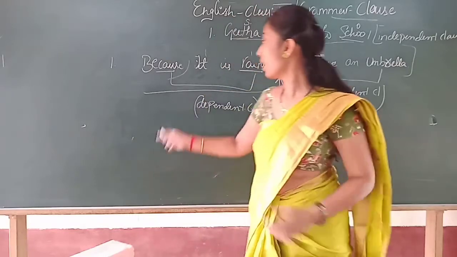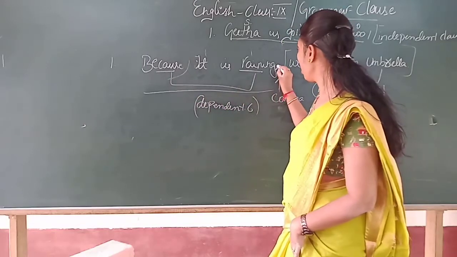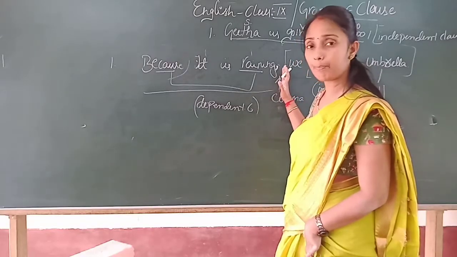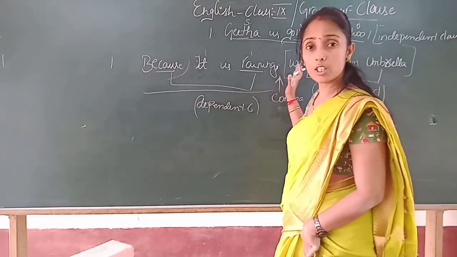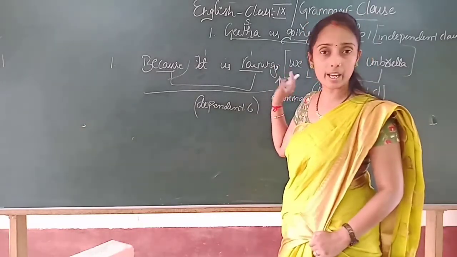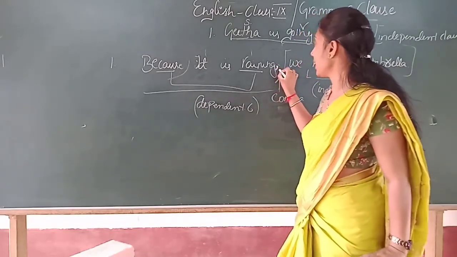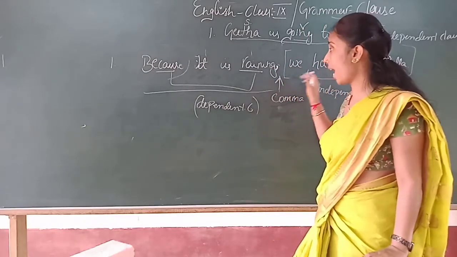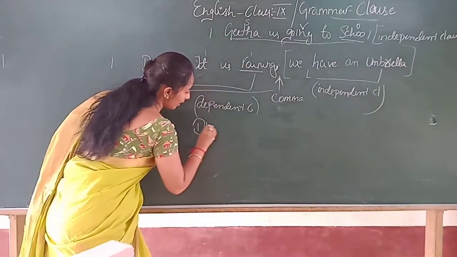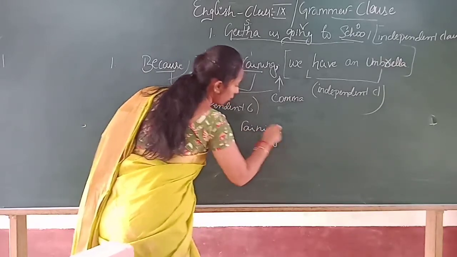Is it clear, children? See, suppose you are taking, because it is raining, give a comma. After giving a comma, it shows that the comma itself represents that it is not complete itself. Continuation is there, right? Do you agree, children? See, a comma is there. The comma indicates that continuation of the sentence is there. Suppose, as I told, it is raining. Suppose you take here, see, it is raining. Here I will give a full stop.